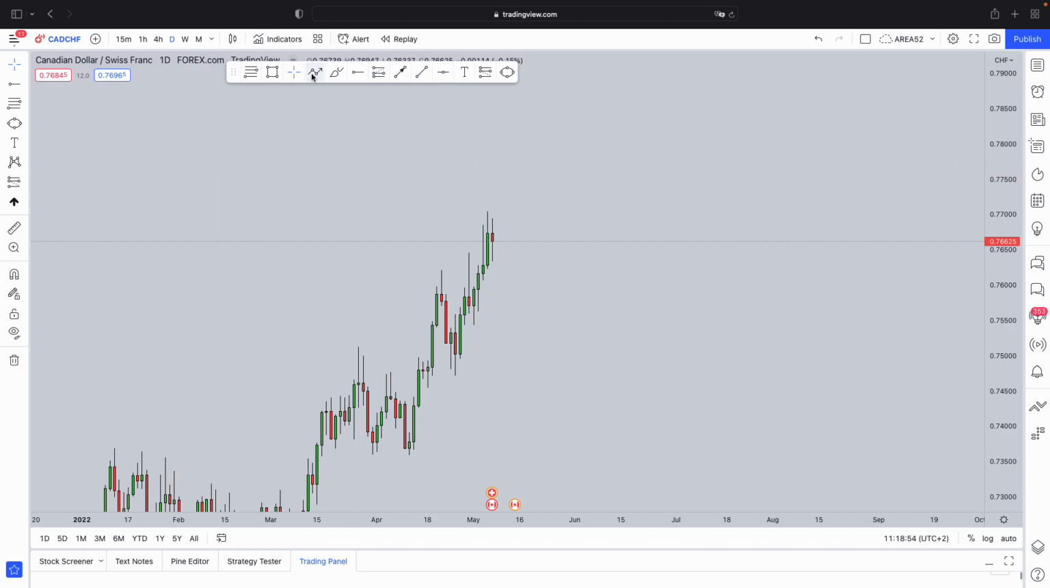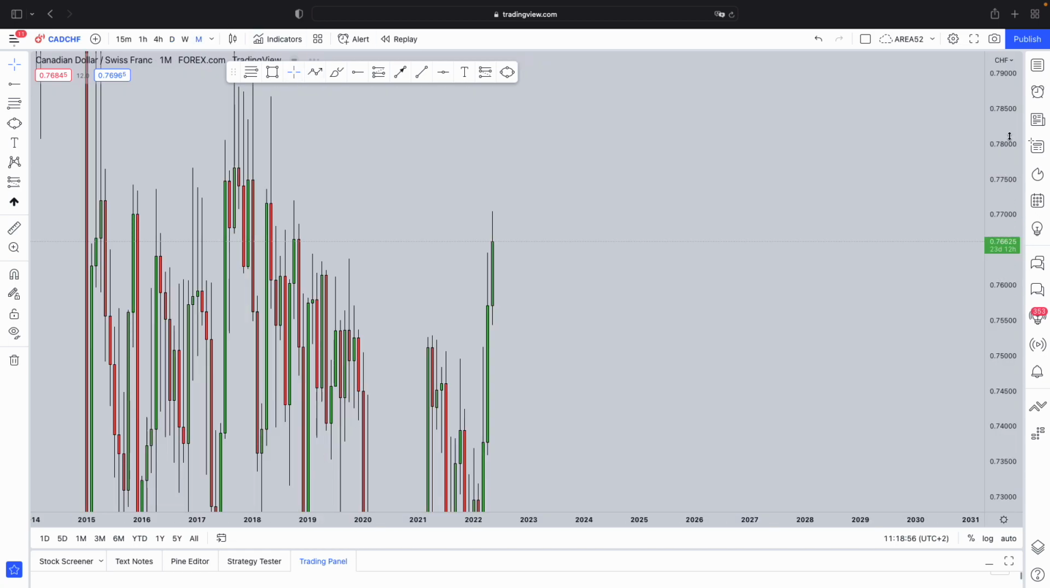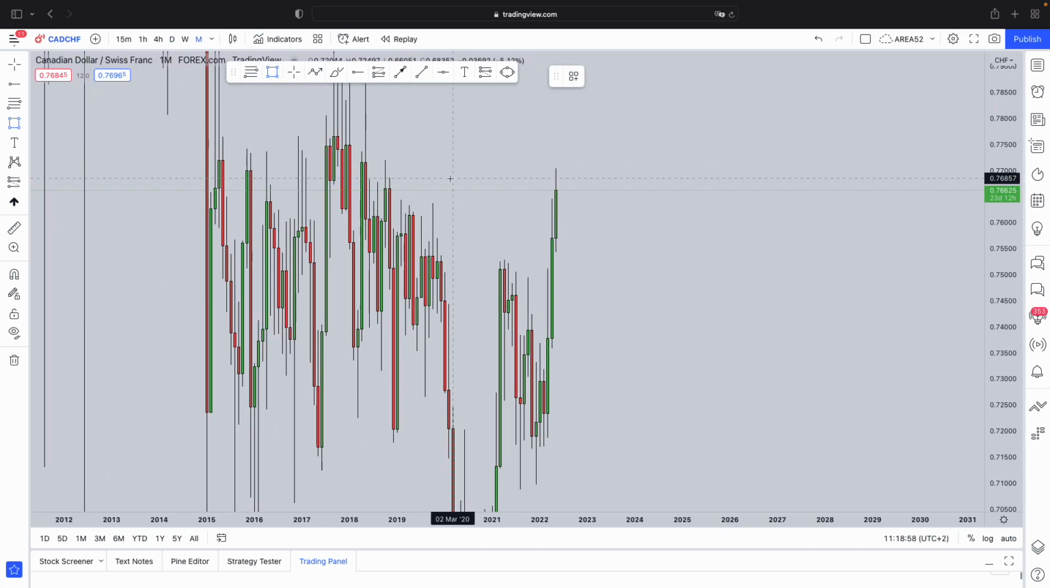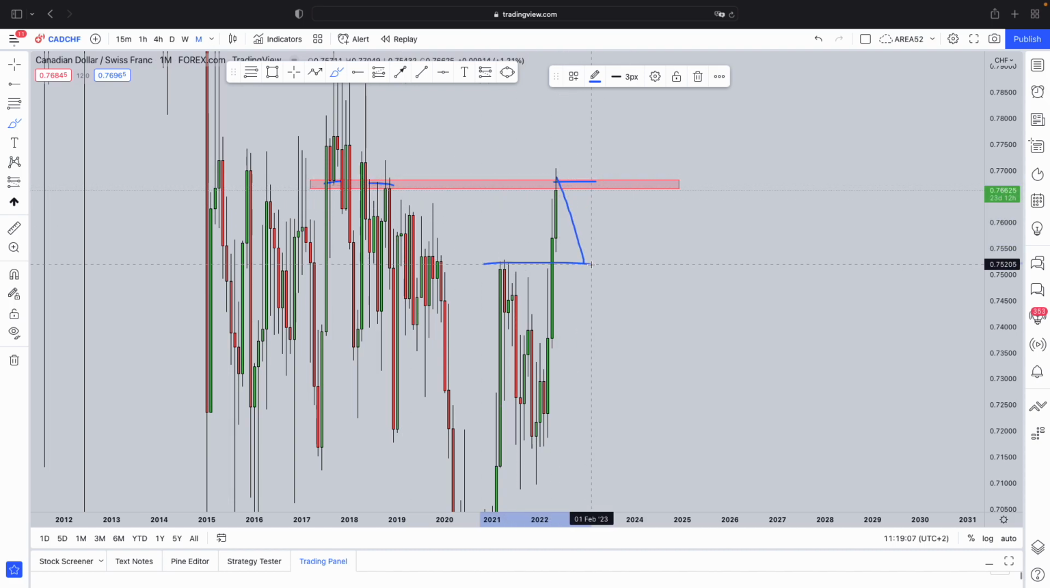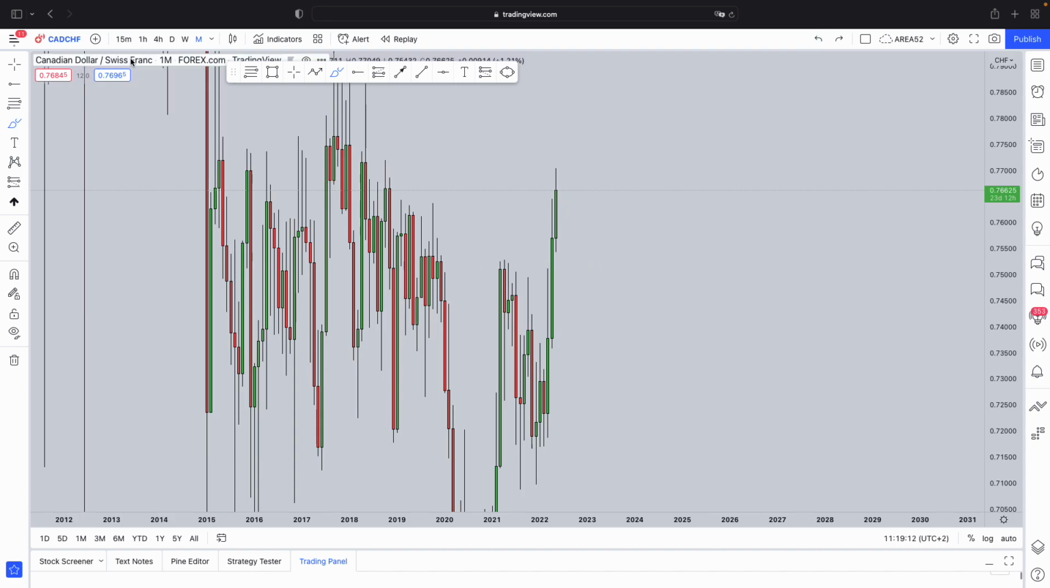Next we have CADCHF. Now on the monthly time frame, what do we see? From a monthly perspective, the market is testing a very strong level of resistance. This level over here acted as support, resistance. The market is back to test it as resistance. We can definitely expect a pullback to this level before that continuation to the upside as well.